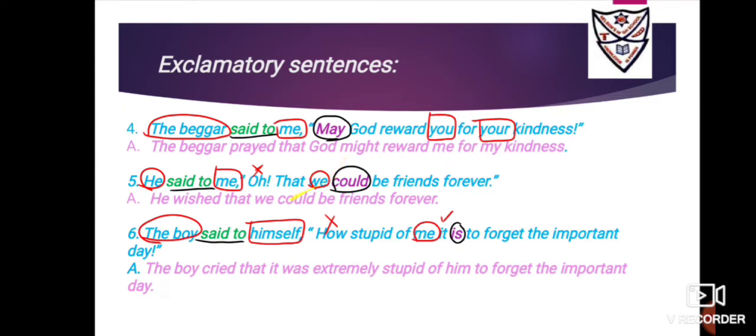So third person plural will be they. Okay, so they could be friends forever. So it is he wished, he is wishing something. Okay, so it is he wished that they could be friends forever.